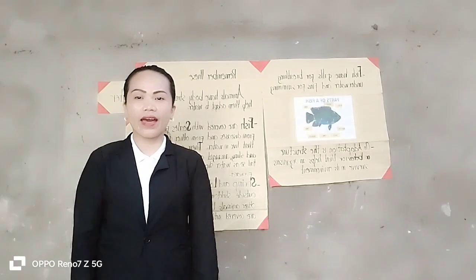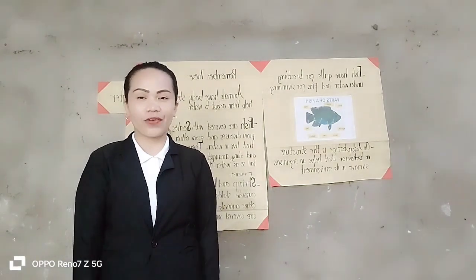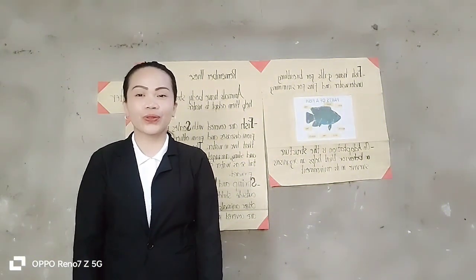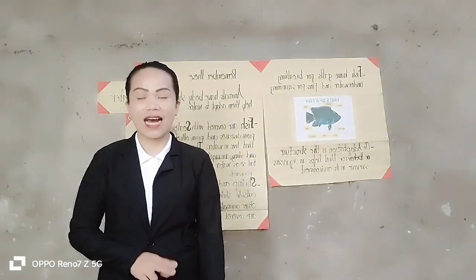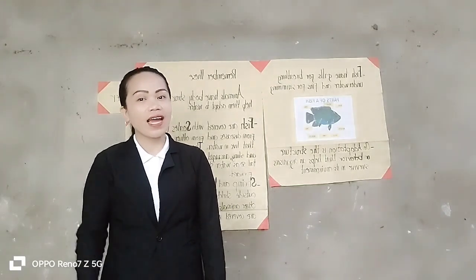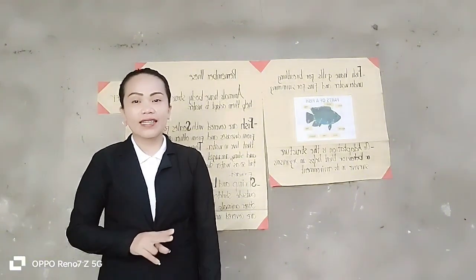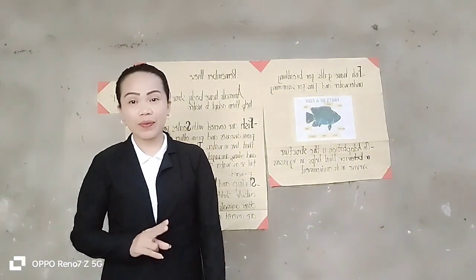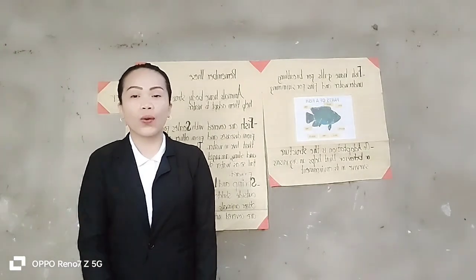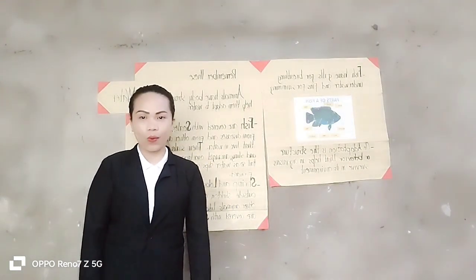And now we have a last group activity, alright? With the same group, I want you to list as many aquatic animals as you can, alright? In just 1 minute, alright? The group that has the most animals listed will be declared the winner. And your turn starts now.